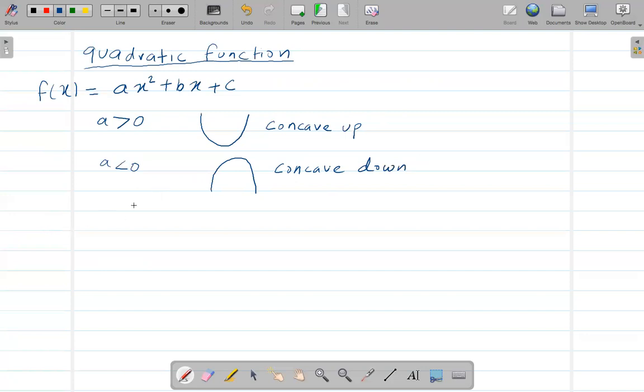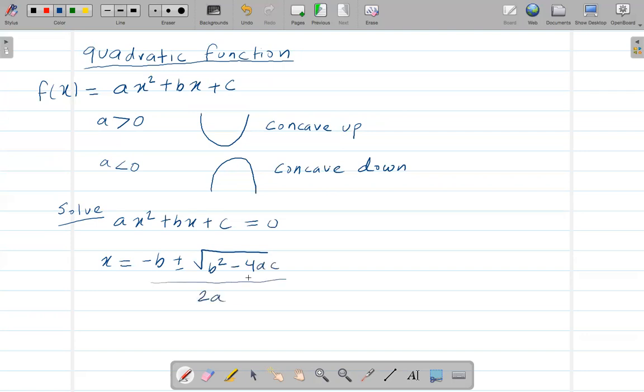Right? And also to solve a quadratic equation, so let's say if we have something like this equals to 0, right? To solve something like this, we can use the quadratic formula, right? We are trying to find the value of x. So x equals negative b plus minus square root of b squared minus 4ac over 2a, right?